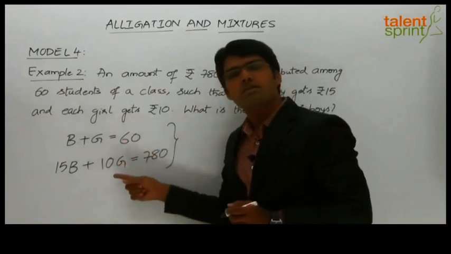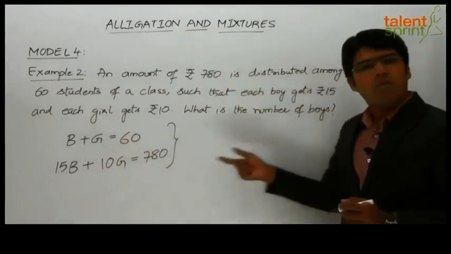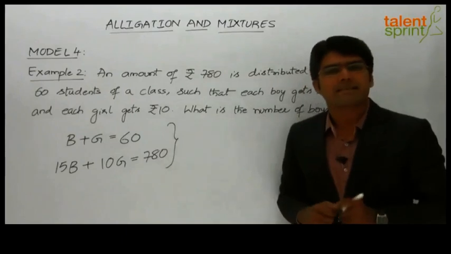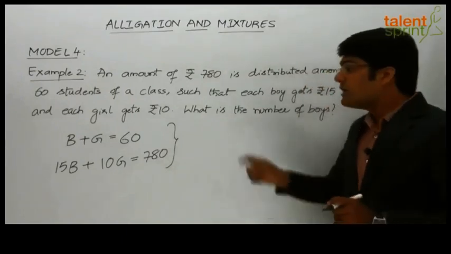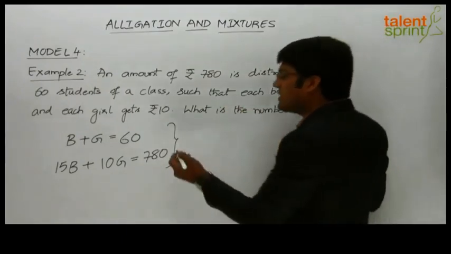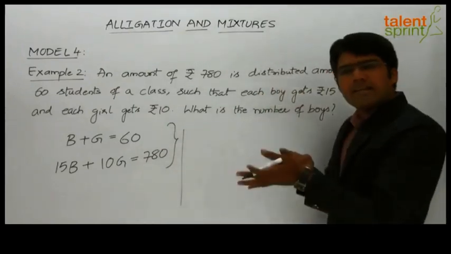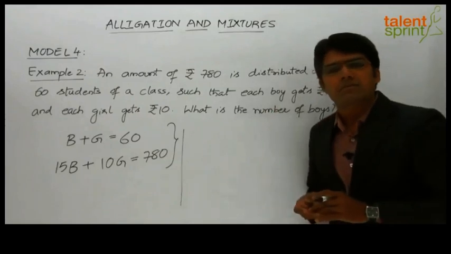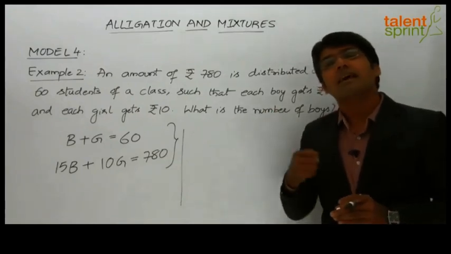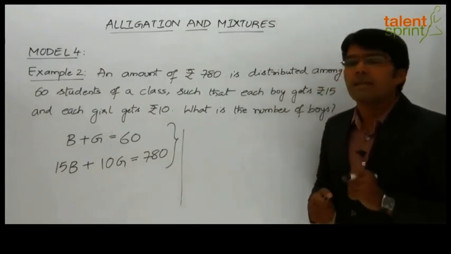We can solve these 2 equations to find out the number of boys or the number of girls as the case may be. But let us now solve this question using the alligation rule. Now, you know that type 1 here is one category of students and type 2 is the other category of students. Let us assume type 1 is boys and type 2 is girls. So how do you apply the alligation rule?